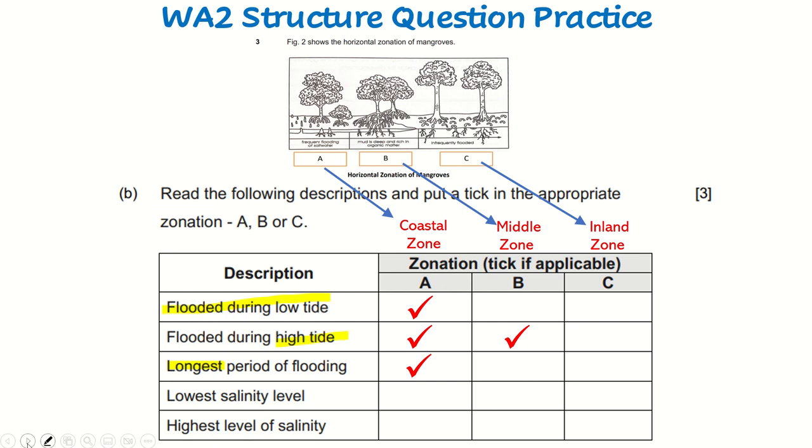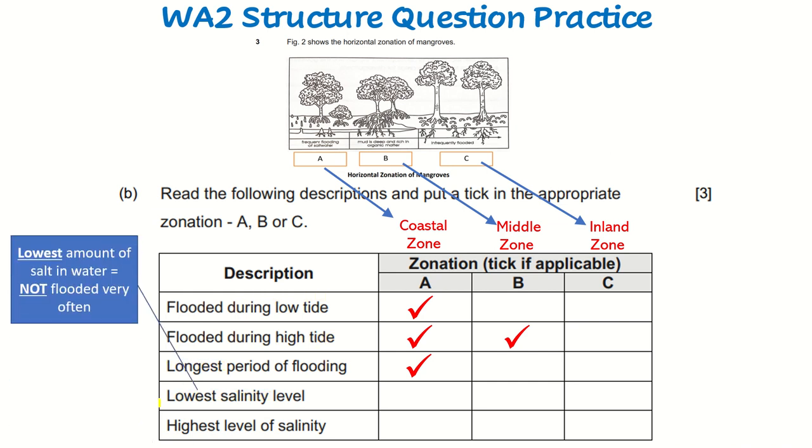And the next one, what is the lowest salinity level? What does lowest salinity level mean, right? The lowest salinity level means the lowest amount of salt in the water. If that's the case, then it's not flooded very often.